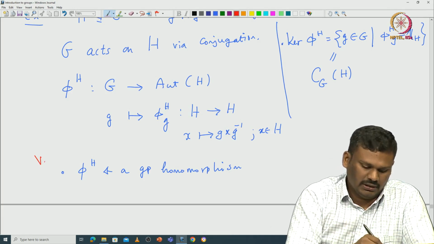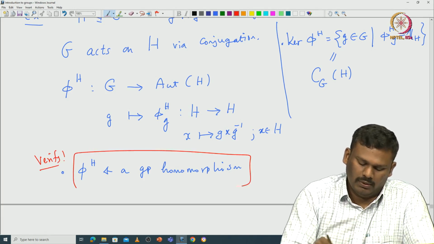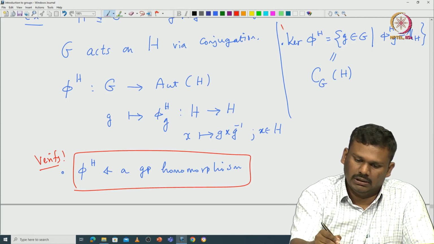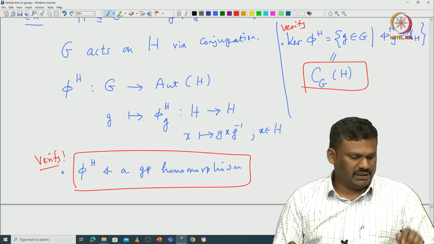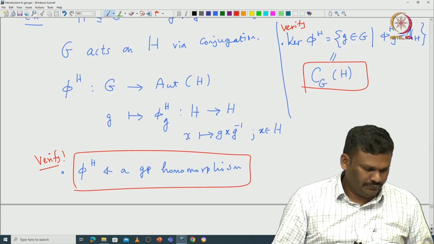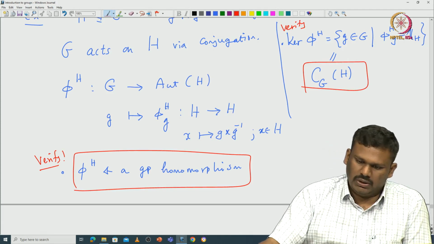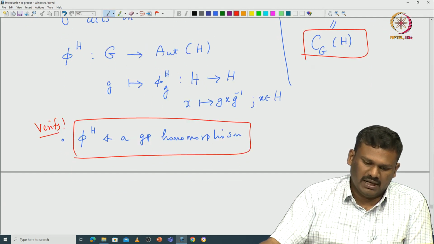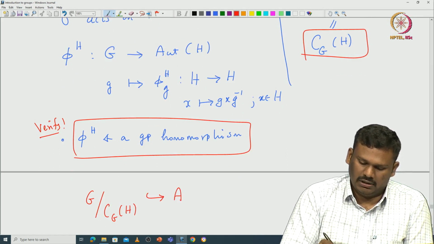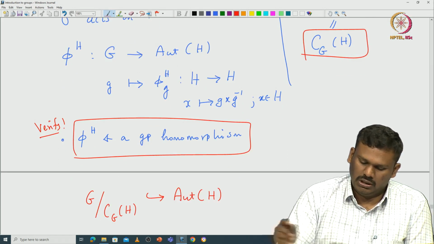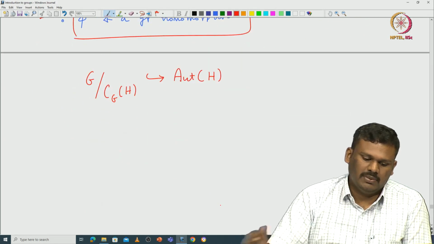So, verify that you indeed get this group homomorphism and that the kernel is given by the centralizer of H inside G. Now you can see that, using this map, G modulo the centralizer of H is embedded inside the automorphism of H. One can replace G by the normalizer.